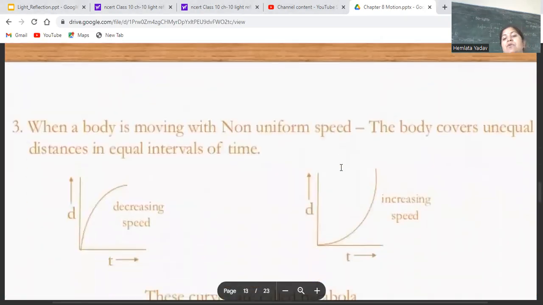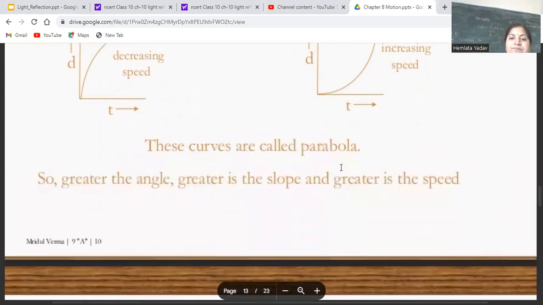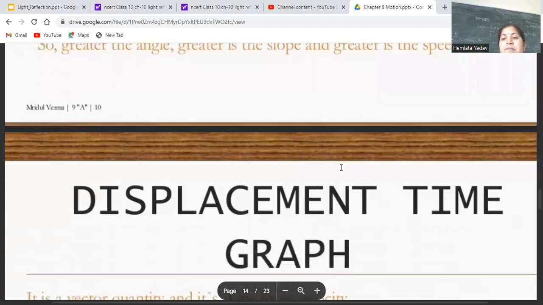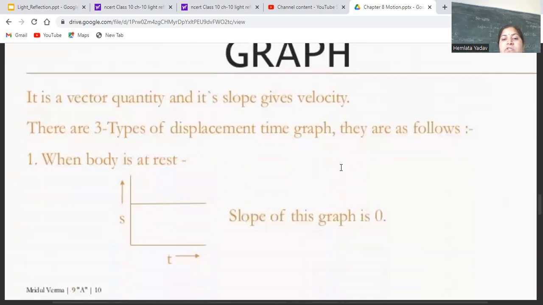When the body is moving with non-uniform speed, the body covers unequal distances in equal intervals of time. So a curve is observed for non-uniform speed and non-uniform motion. These curves are parabolas. The greater the angle, the greater the slope, and the greater the speed. Displacement-time graph: displacement is a vector quantity and its slope gives velocity.